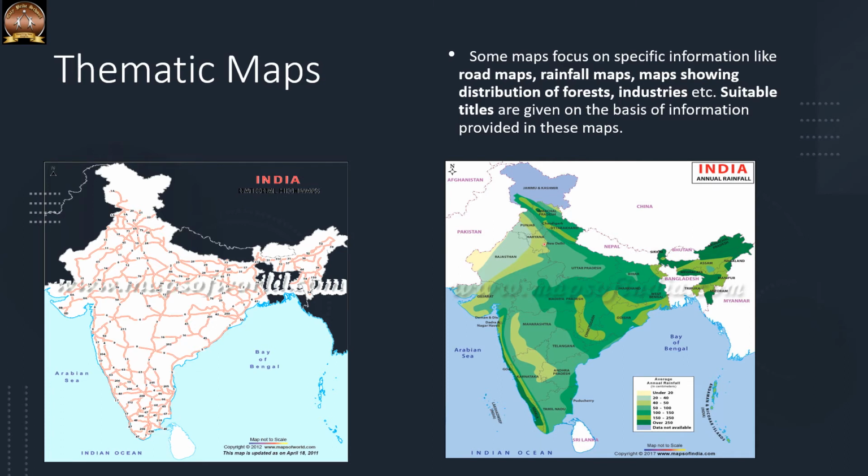As thematic maps have a different variety, they provide a suitable title for each map, so that people will come to know that the map is meant for that particular thing. So you can see the first map shows national highways, and the second map is meant for annual rainfall. So these are the three types of maps we have learned: physical, political and thematic.